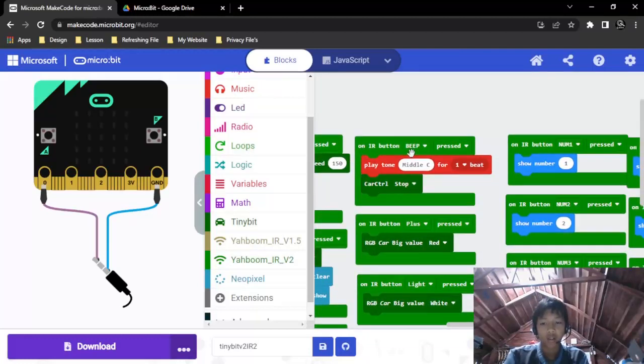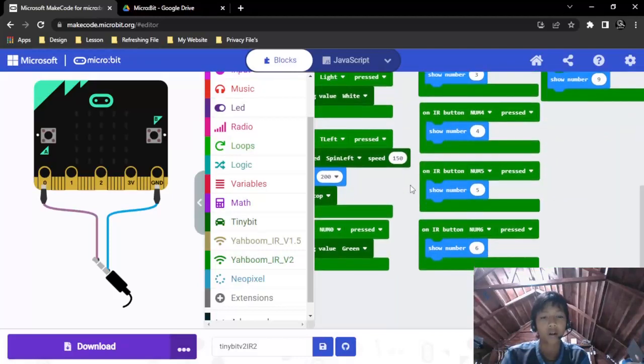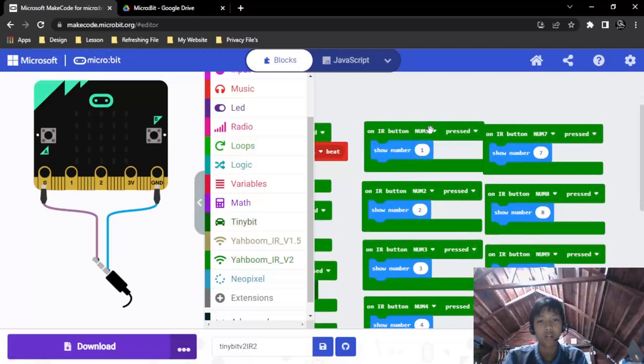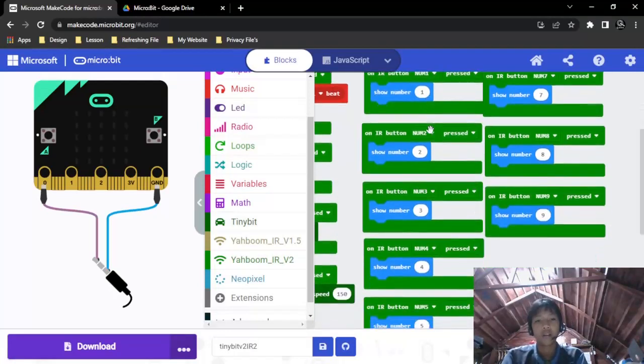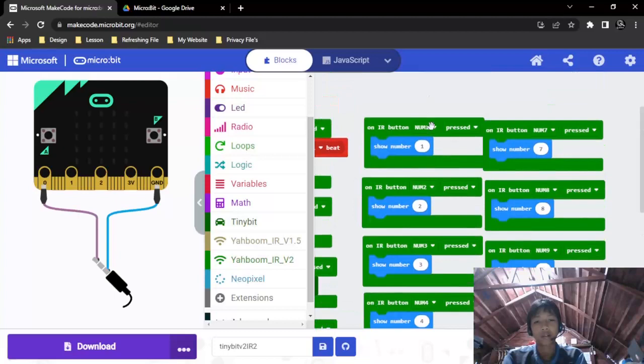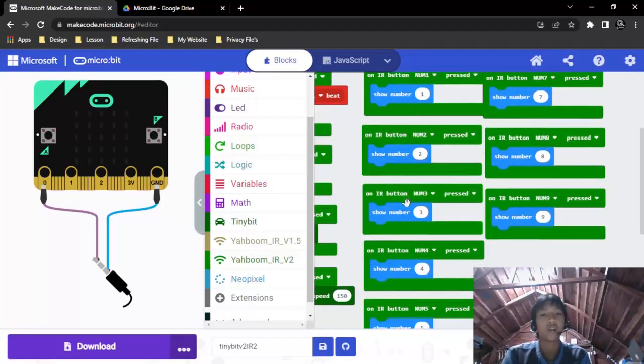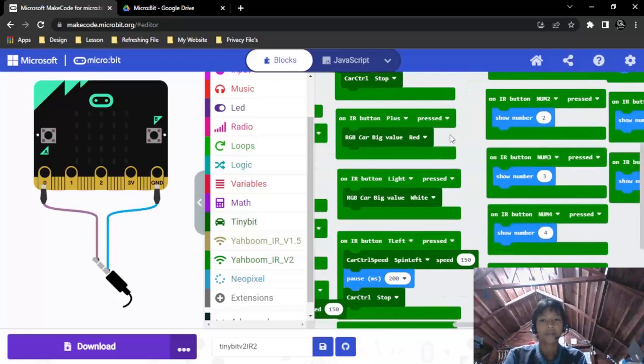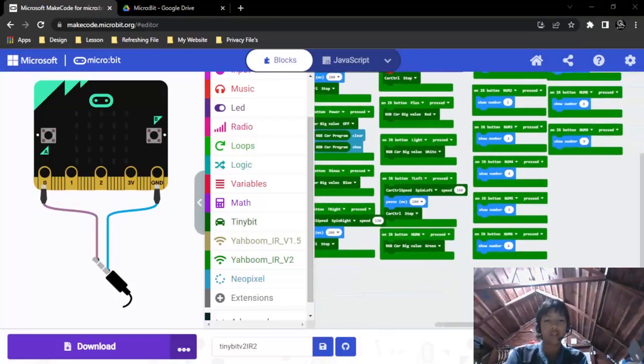And when we click the beep button, it will play a tone, middle C, for 1 beat, and then stop the car. And the last is like this: if we press number 1, it will show number 1 on the microbit, and if we press number 2, it will show number 2, until number 9, like this. Okay, now we will see what is the result of this code.